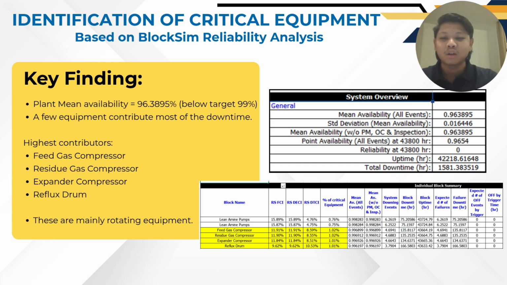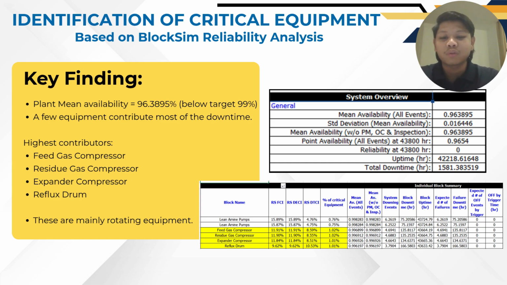I'm responsible for the identification of critical equipment based on BlockSim reliability analysis. From the analysis, the plant availability is 69.38%, which is below the target of 99%. This indicates that the system is not performing at the desired reliability level and improvements are needed.